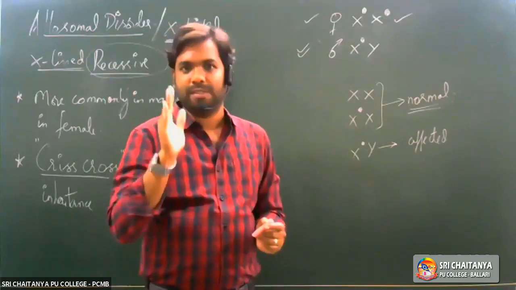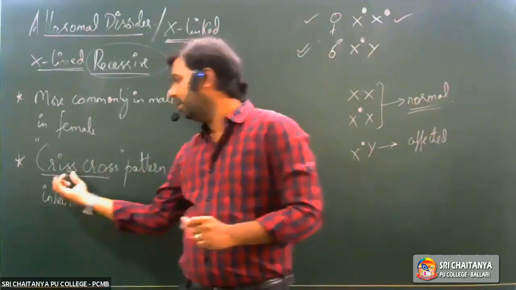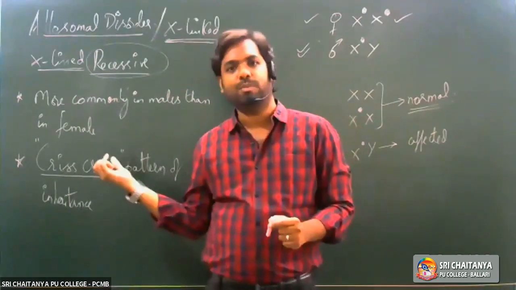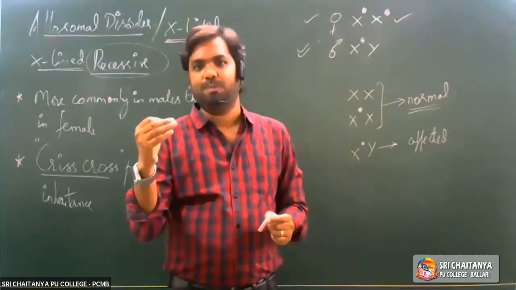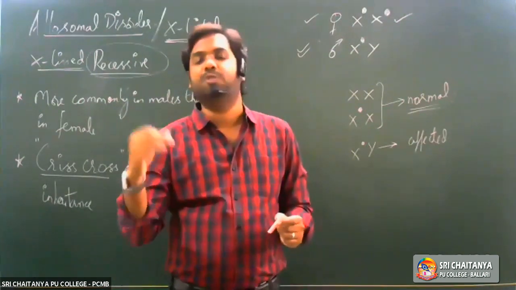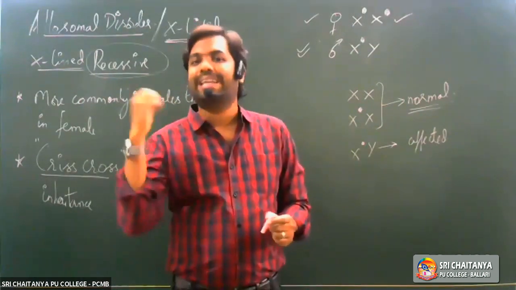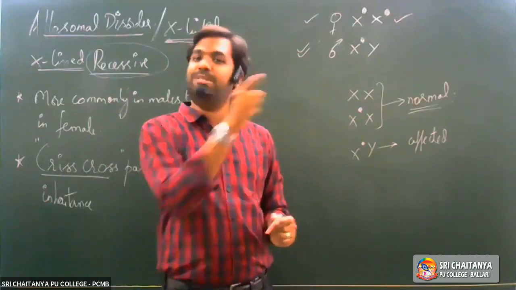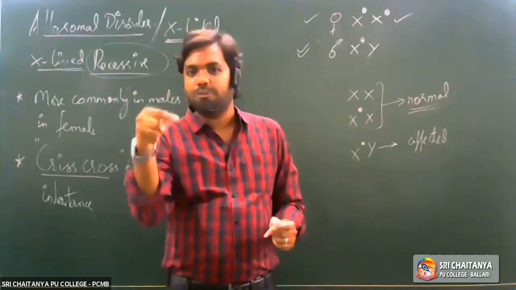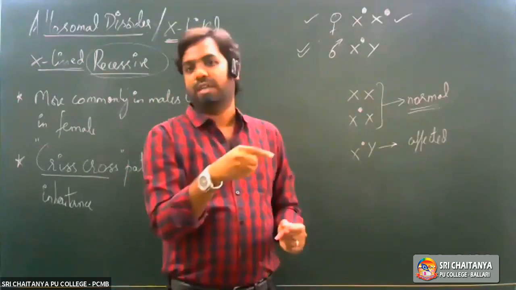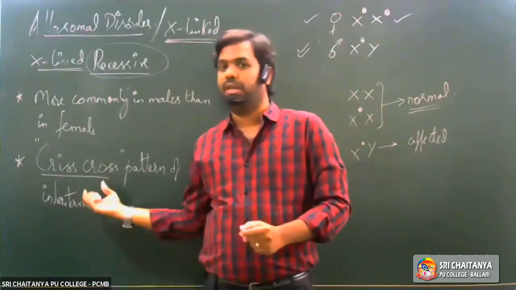Let me repeat it once again. In this crisscross pattern of inheritance, the parent will transmit the disease to the grandchildren of the same sex through the offspring of the different sex. That is what we call the crisscross inheritance pattern.